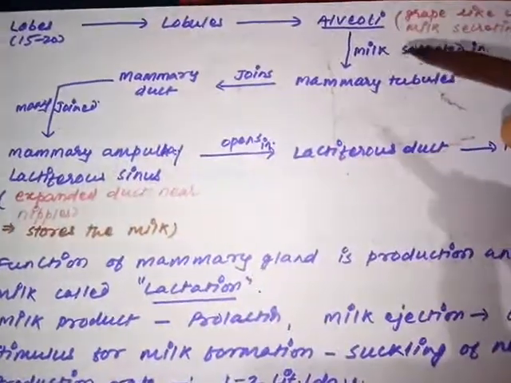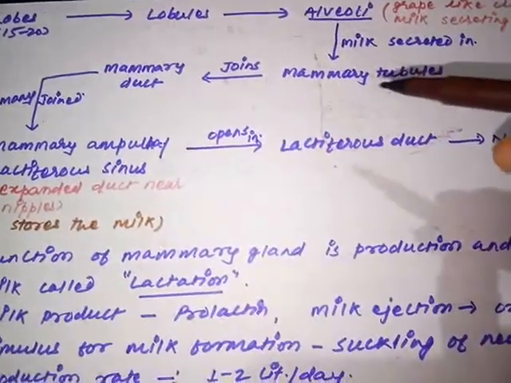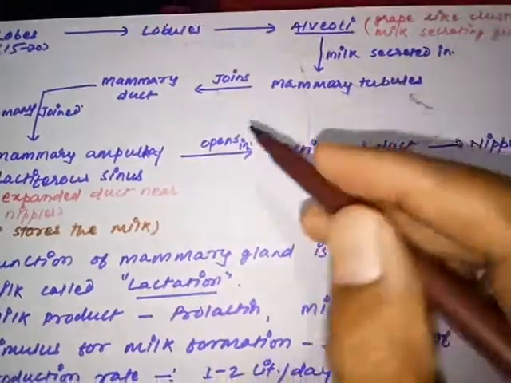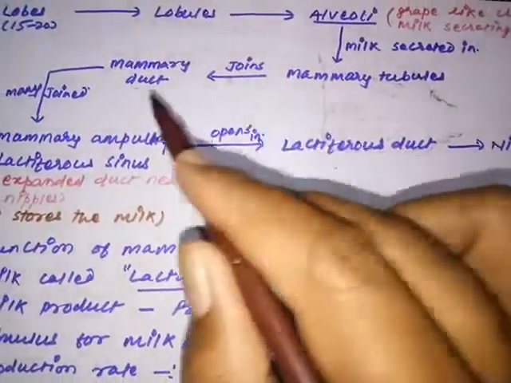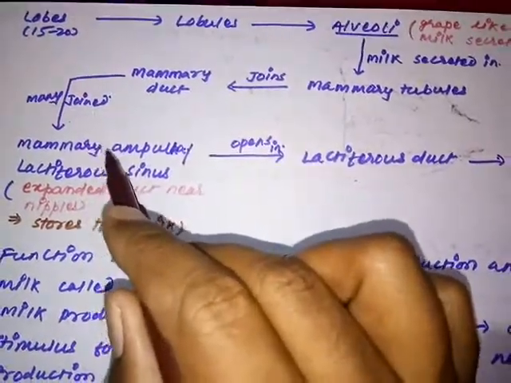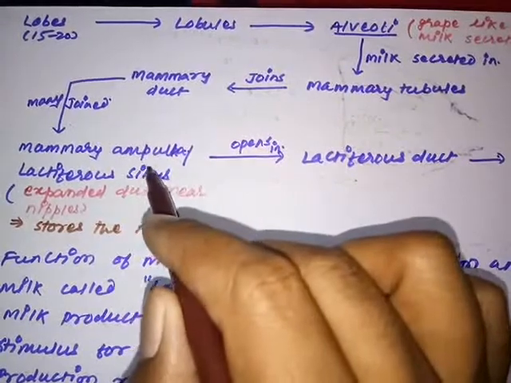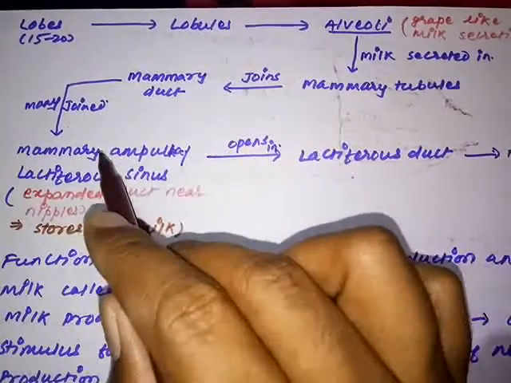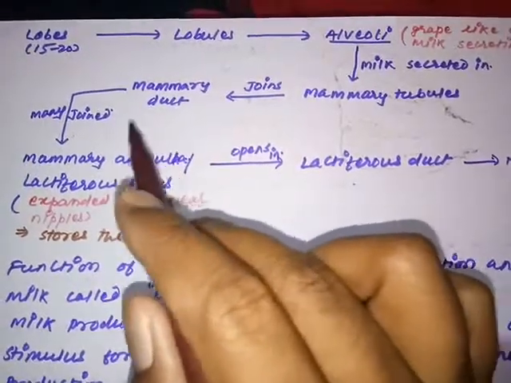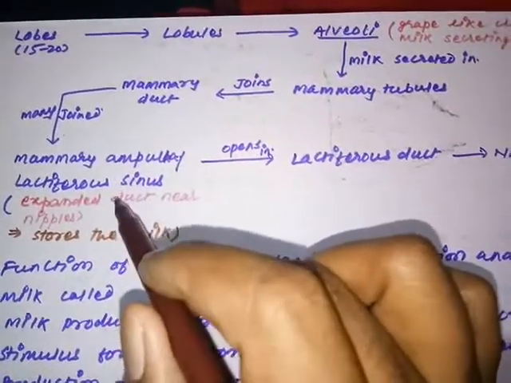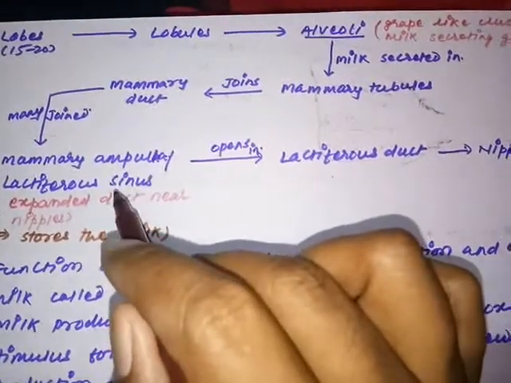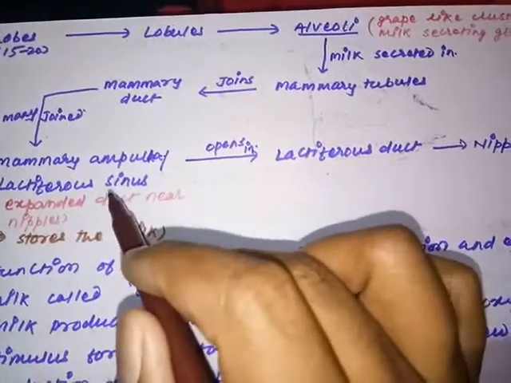Once again, the alveoli release the milk into fine tubules associated with themselves, which are called mammary tubules. These mammary tubules join together to form the mammary ducts, and many mammary ducts join together to form a single large expanded structure that is called what? Ampulla. So mammary ampulla or lactiferous sinus is formed by the joining of mammary ducts. Remember, this structure lies just closer to the nipple, which means this is the final place from where the milk has to be released.